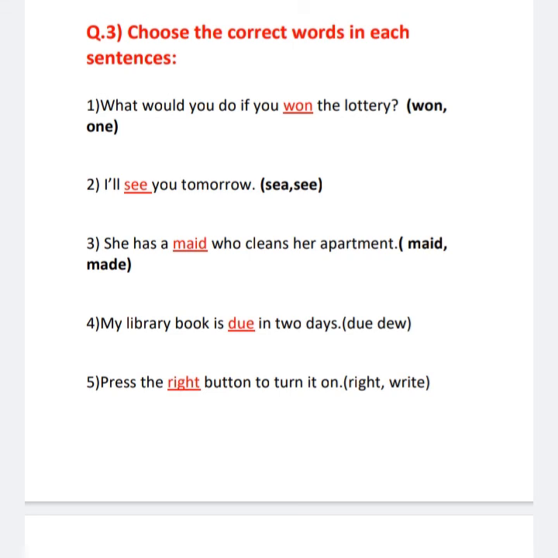Right, R-I-G-H-T. Sixth one, which outfit should I choose to wear to the dance? So which is the correct word that will come in the sentence? Yes, which. Which outfit should I choose to wear to the dance? So children, I hope you all have understood the chapter on homophones. Okay.